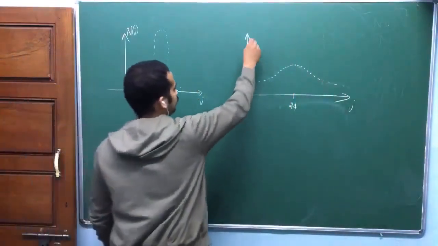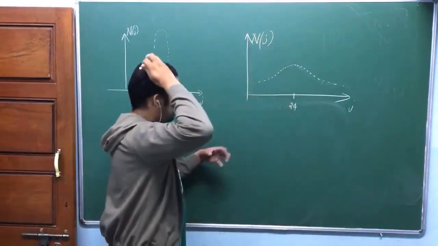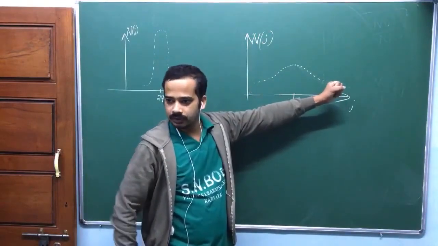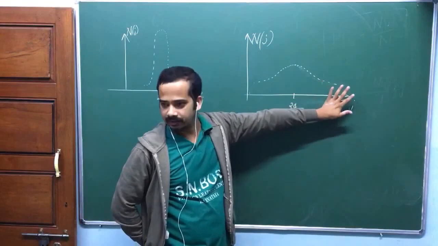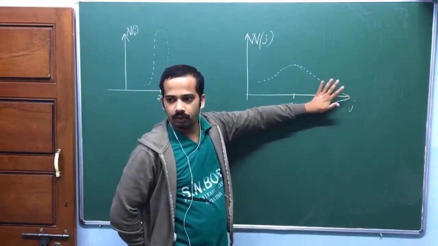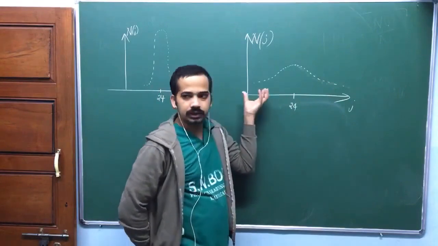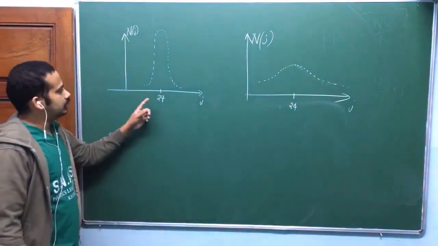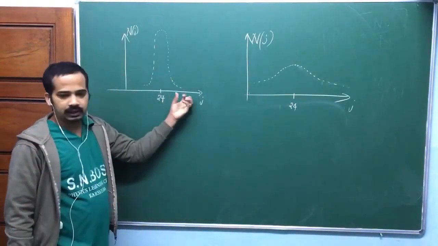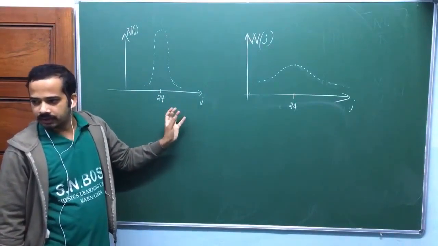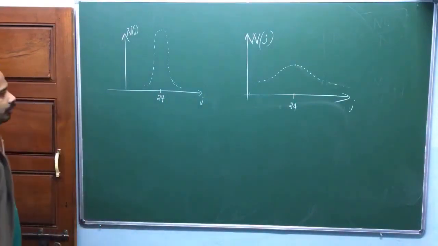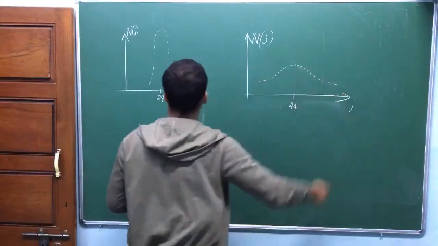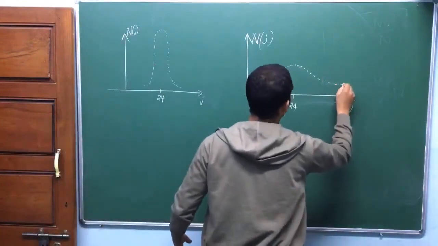In this city, n of j, there is a considerable number of people who are of less age, a considerable number of people who are of more age, considerable numbers who are very aged, old people, and considerable numbers who are children. 24 is a young age, let me take it like that. In the other city, there are very few children and very few old age people. But the total number is the same, which means the area under the curve is the same. Let me take care of that somehow.